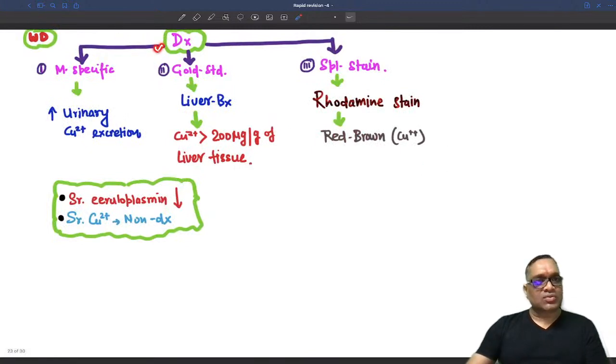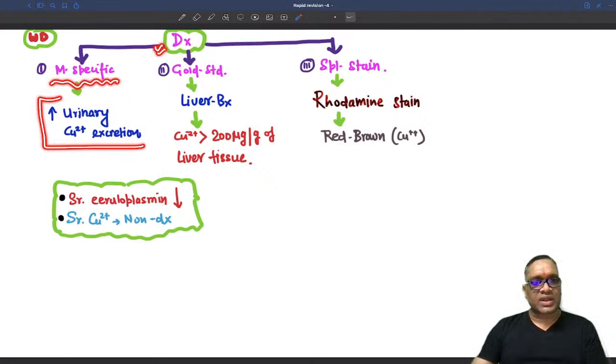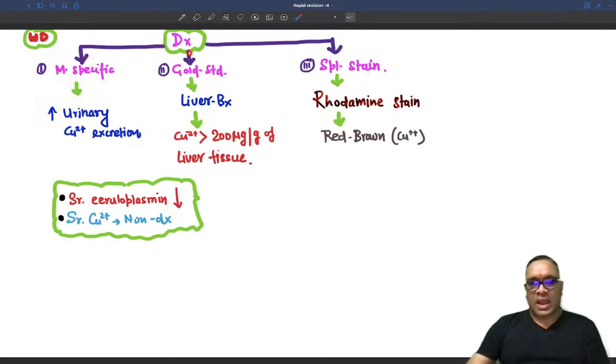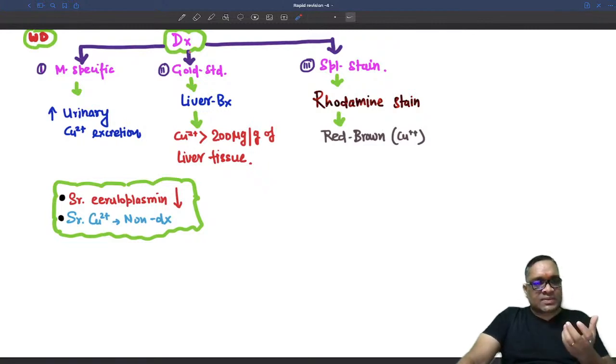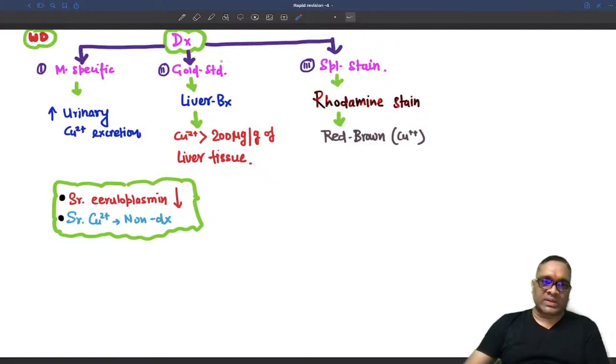When we come to the diagnosis of Wilson disease, the most specific method is increased urinary copper excretion. Remember, the most specific is urinary copper excretion. And gold standard, see, gold standard means we are not using it very commonly, right? But when nothing is visible, then you have to go for the gold standard.